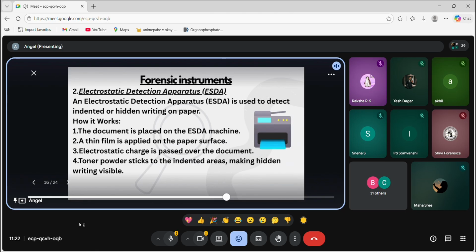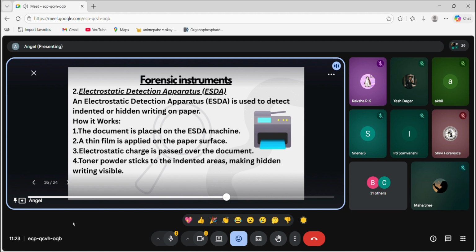Now, next, moving to the electrostatic detection apparatus, ESDA. ESDA is basically used to detect indented or hidden writing on paper. The ESDA machine has three parts. First, a thin film, made of plastic sheet, on which the paper is kept, and then an electrostatic charge. It is kind of a wand which produces the charge, and then a toner powder, which contains black powder, gray powder. We all know that there are magnetic powders in toner which is used, and then the electrostatic charge.